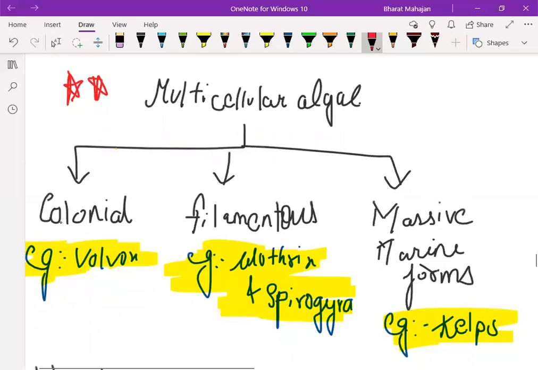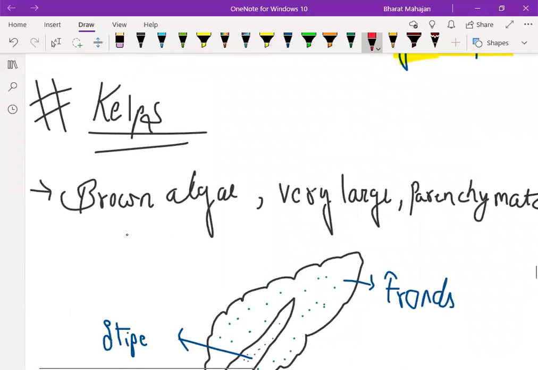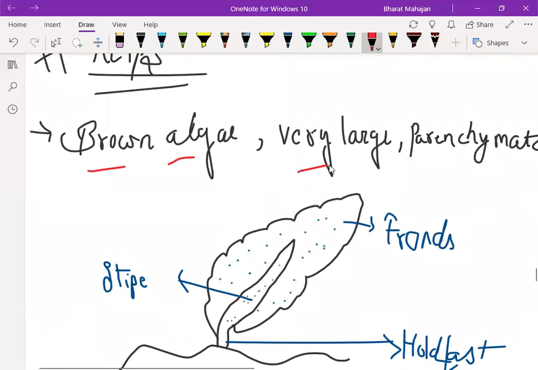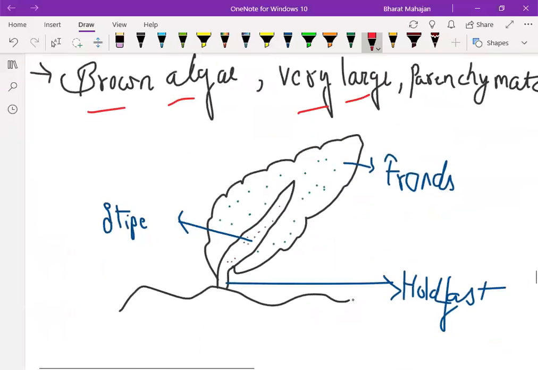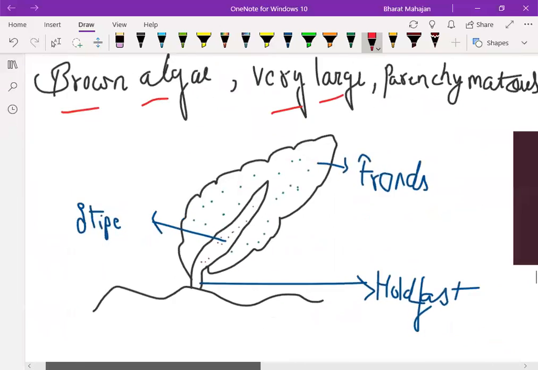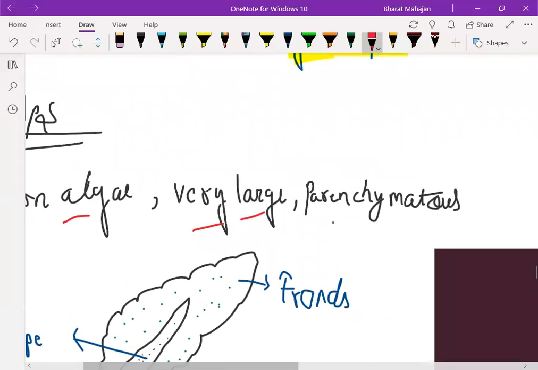Now talking about kelps, kelp is a brown algae. It is very large in size. As I've already told you, the size of kelps is very large, and they are parenchymatous, meaning their body organs are made up of parenchyma-like cells.